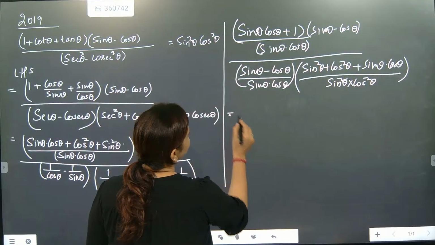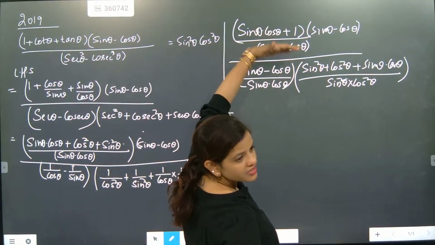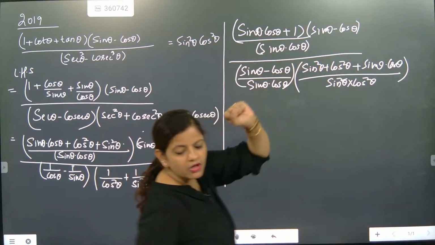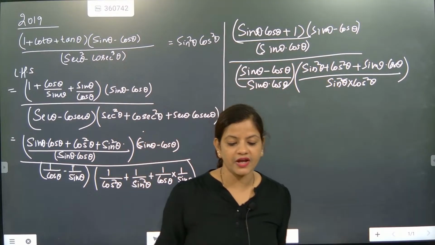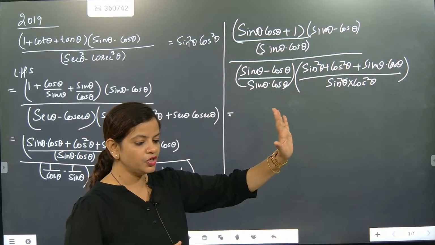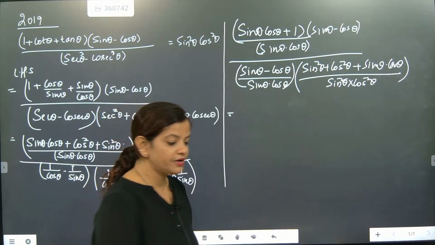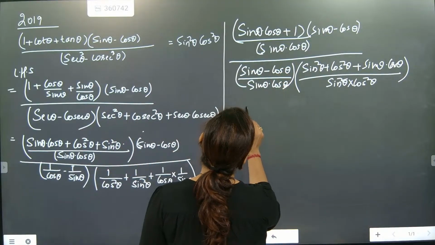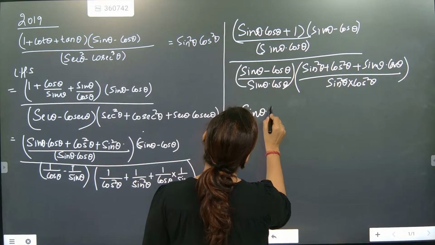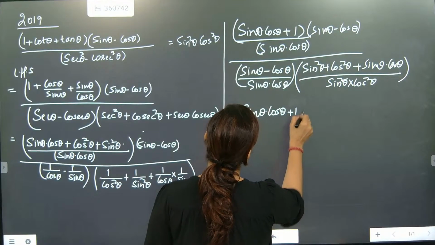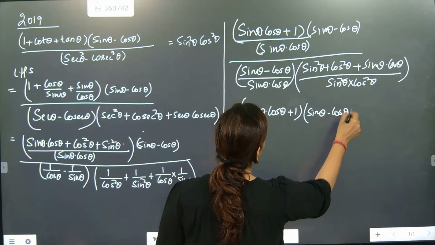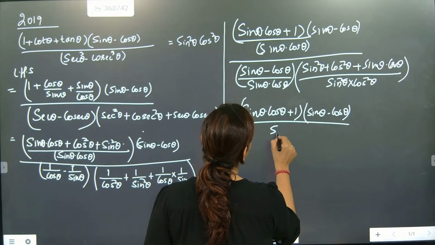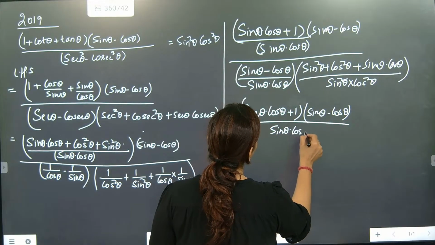Done. Now it is a by b, c by d, because it is in fraction. The numerator part is a fraction, the denominator part is a fraction. So we will keep the numerator fraction and write the denominator as its opposite. So here we will write sin theta into cos theta plus 1, and here it is coming as sin theta minus cos theta by sin theta into cos theta.